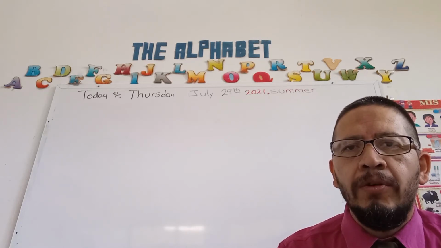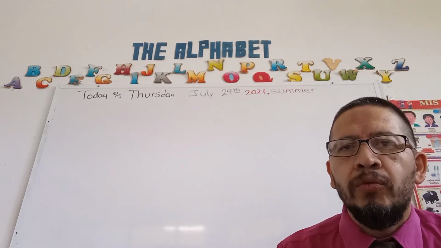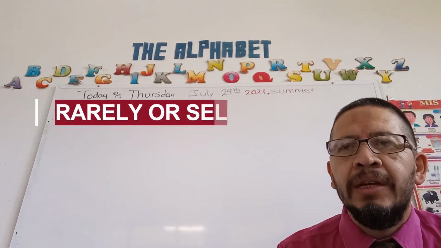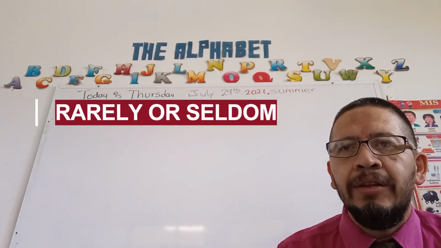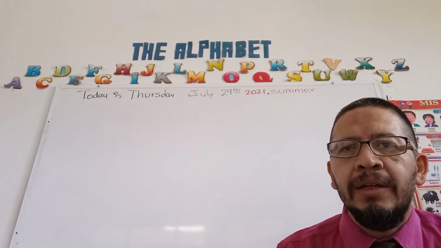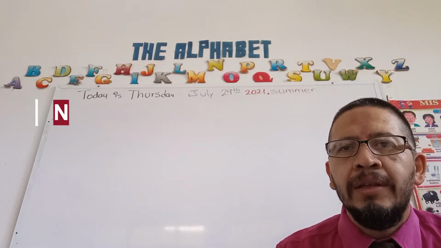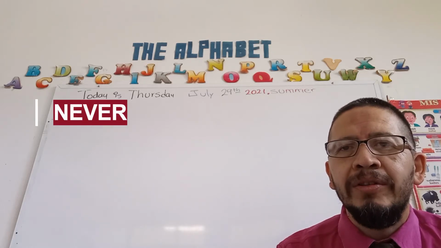In number 4 we have rarely, or seldom. Rarely or seldom mean rara vez, raramente. And number 5 is going to be never.